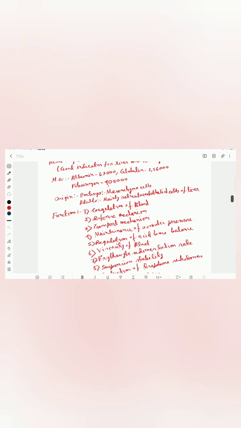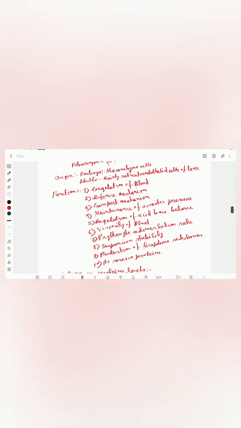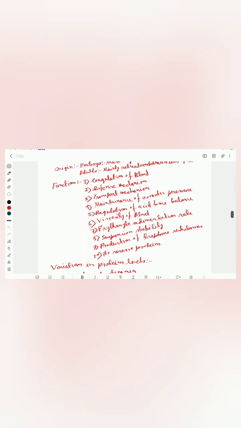Now there are certain functions which are served by plasma proteins. Coagulation of blood: fibrinogen is responsible for the coagulation of blood. Defense mechanism: the globulins, mainly gamma globulins, are responsible for production of antibodies and protect our body from various diseases like influenza and other viral diseases.